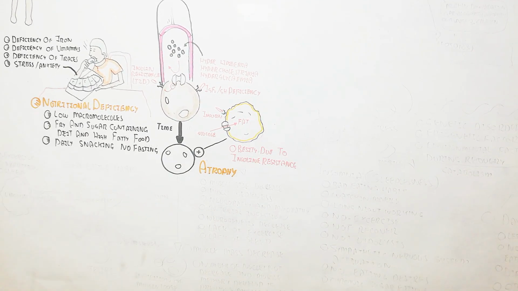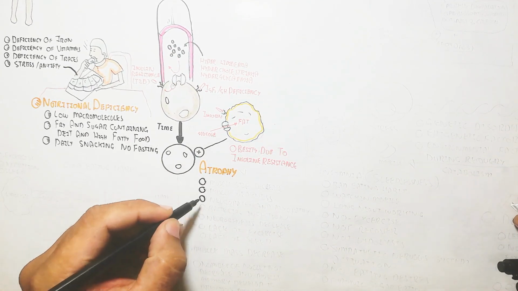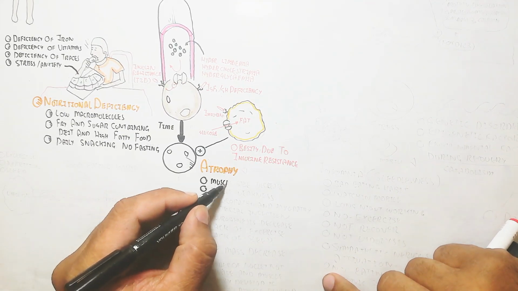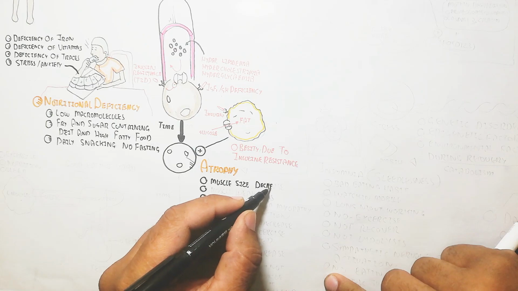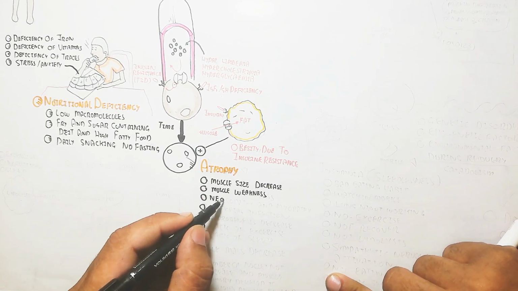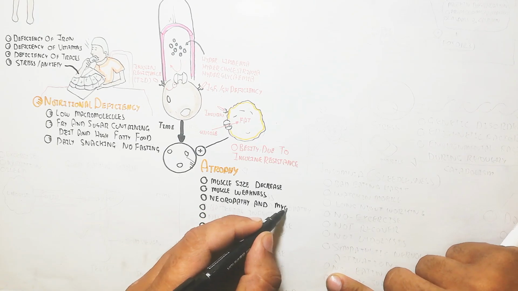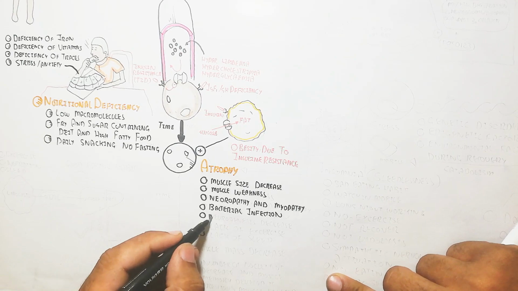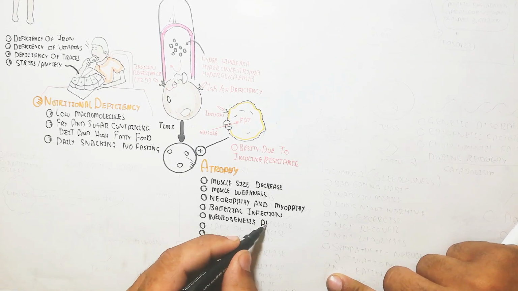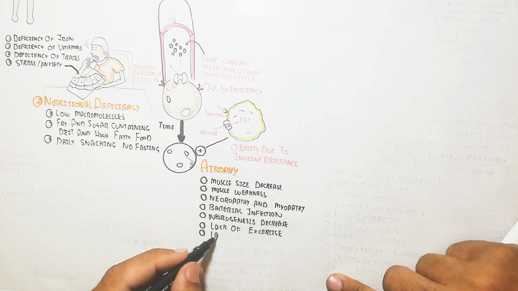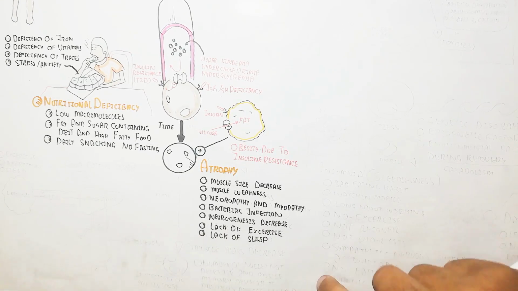Atrophy means the decrease of muscle mass, but in the cell the myofiber contains nuclei which remain constant during atrophy. Muscle size decreases due to atrophy, with muscle weakness, and neuropathy and myopathy due to diabetes or other factors. Neuropathy means neurodegeneration, bacterial infection, decreased neurogenesis and lack of exercise.